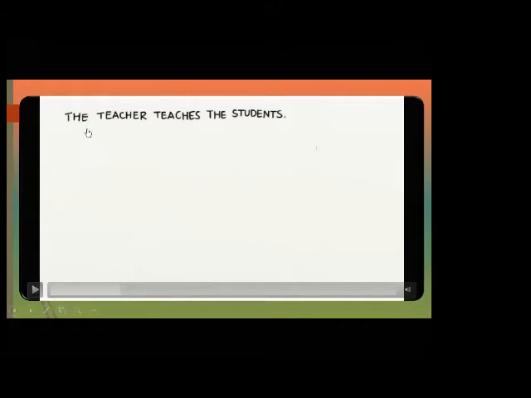So this is an active sentence because here the teacher does the action. She teaches the student. The teacher is the subject, teaches the verb, and the students the object. How can we change into passive?